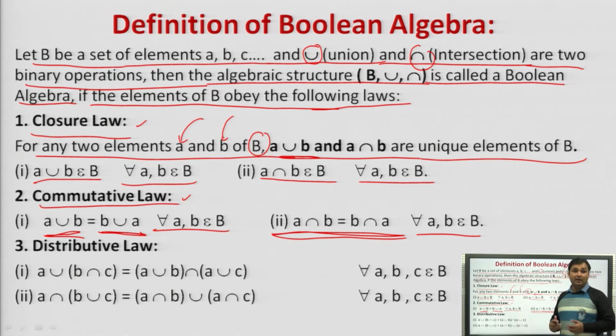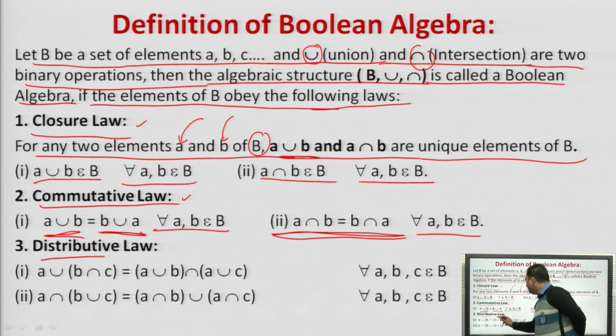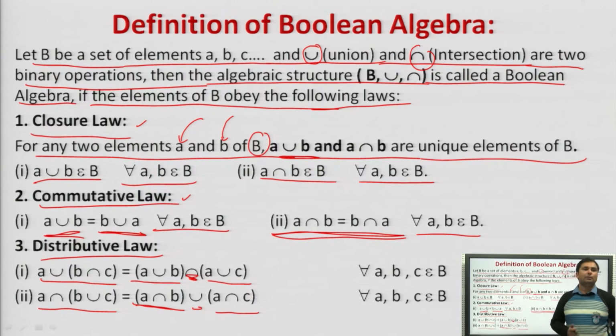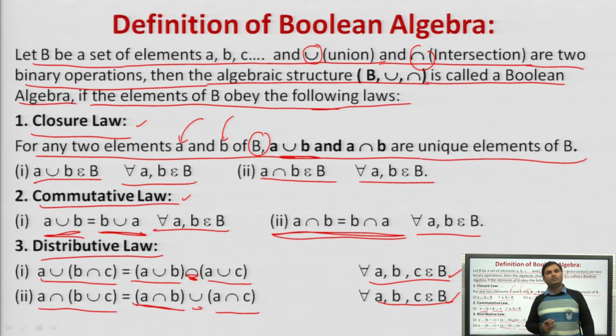Now what is the distributive law here? A union (B intersection C) is equal to (A union B) intersection (A union C). Similarly, A intersection (B union C) is equal to (A intersection B) union (A intersection C). This is the distributive law for all A, B, C belonging to a Boolean algebra. So as of now, we have discussed the two binary operations, union and intersection, and the three basic properties of the Boolean algebra: closure law, commutative law as well as the distributive law.